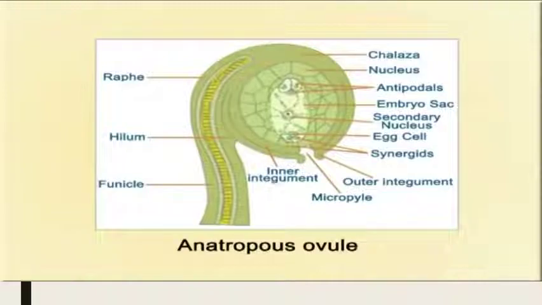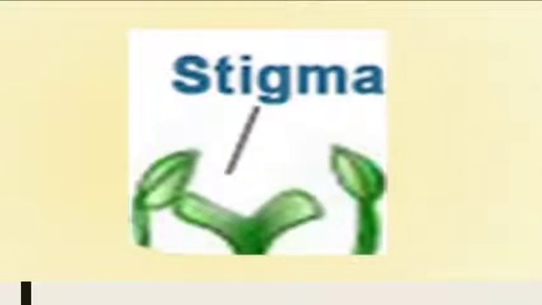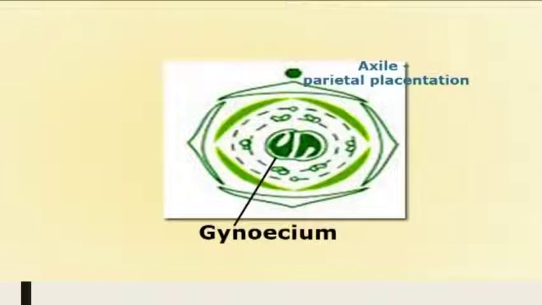In this ovary, the ovules are either 1 or many. The ovules are anatropous or campylotropous. Now, the second part of the gynoecium, that is the style, is present either singly or sometimes it can even be absent. The stigma at the top of the carpels is capitate in shape, but very often we see a bilobed stigma. The placentation here in the case of Brassicaceae is axile parietal. What is this type of placentation? Here, each carpel has 2 rows of ovules, where they are attached to the placenta.